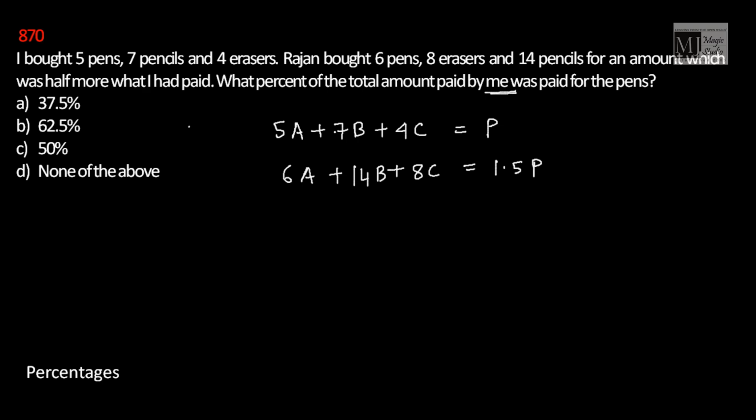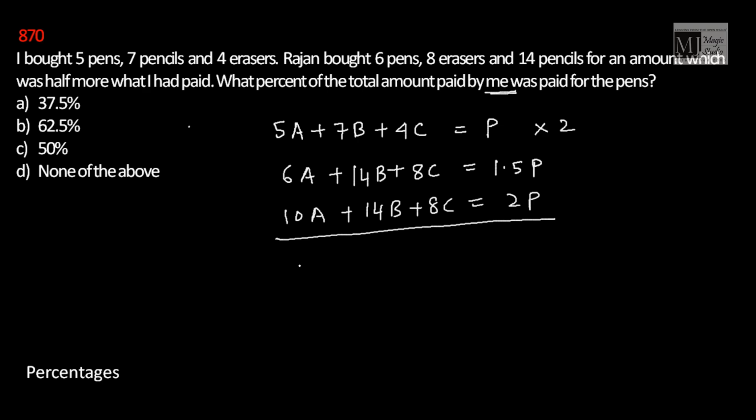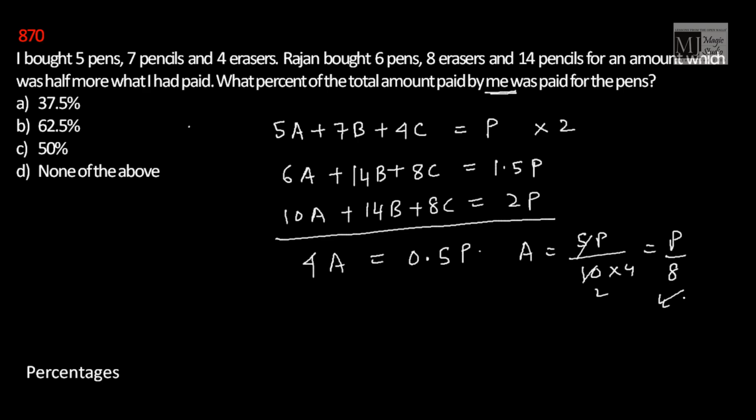Okay, can we find some relationship with A? Here we have 7B and 4C, 14B and 8C. Let me multiply this by 2. So I'll have 10A plus 14B plus 8C is 2P. If I deduct these two, I'll get 4A equals 0.5P. That means A is 5P by 10 into 4. That is P by 8.